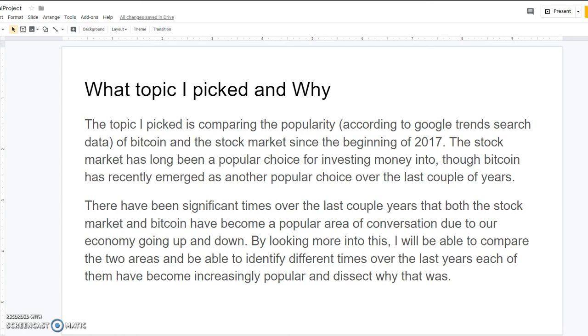The stock market has long been a popular choice for investing money, though Bitcoin has recently emerged as another popular choice over the last couple of years. There have been significant times over the last couple of years that both the stock market and Bitcoin have become a popular area of conversation due to our economy going up and down. By looking more into this, I'll be able to compare the two areas, identify different times over the last years when each of them became increasingly popular, and dissect why that was.